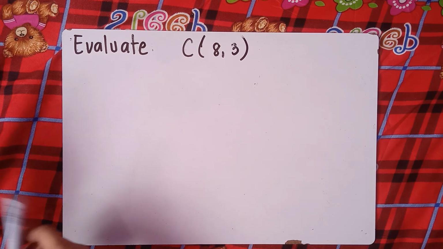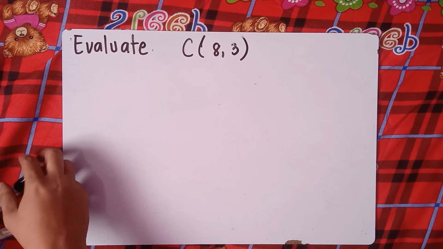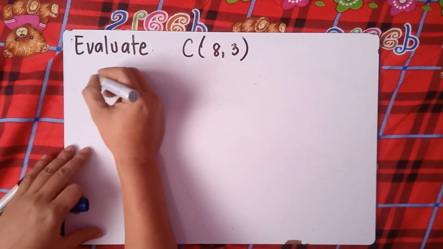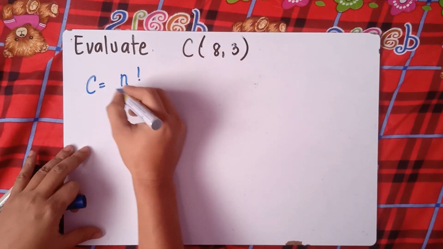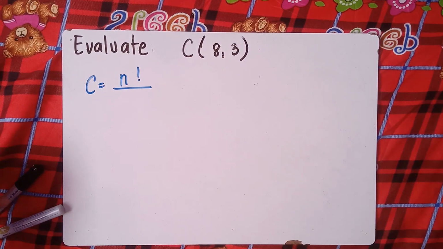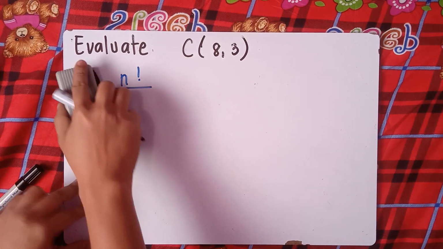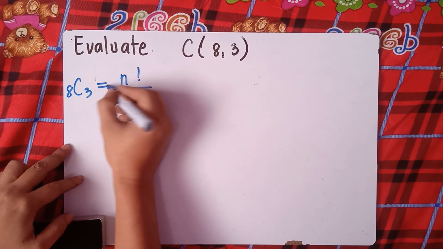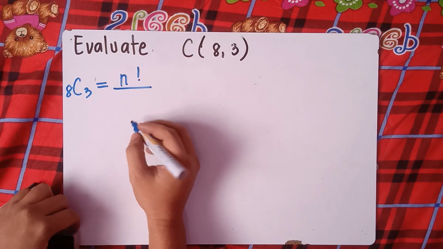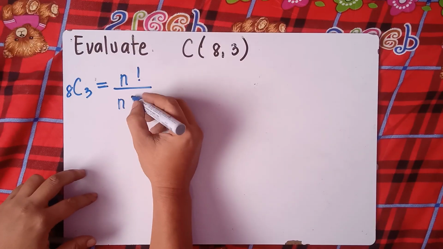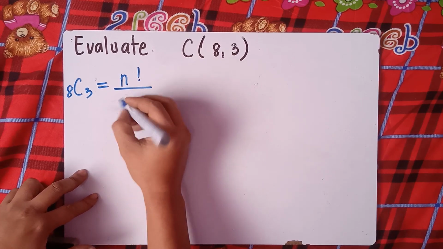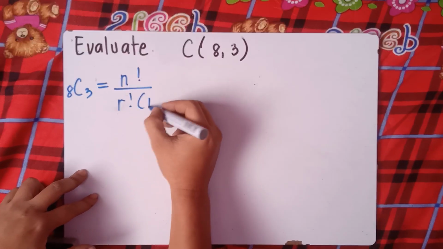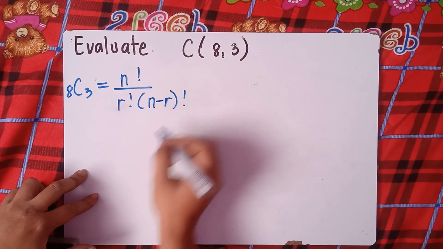The formula of the combination, that is nCr, this is 8 combination 3, so n factorial over r factorial times quantity n minus r factorial.